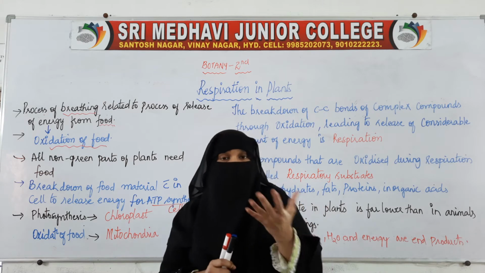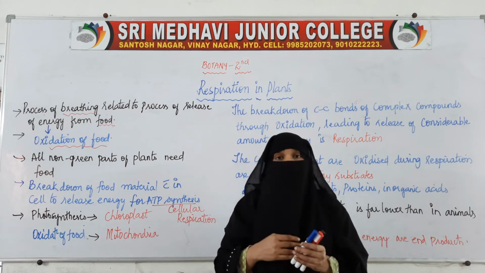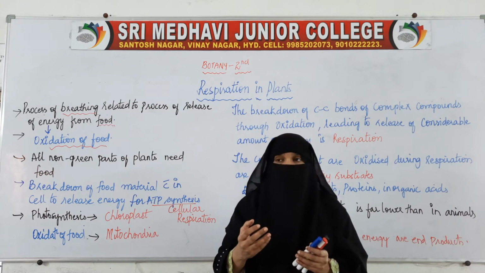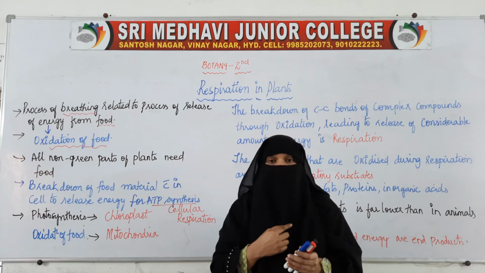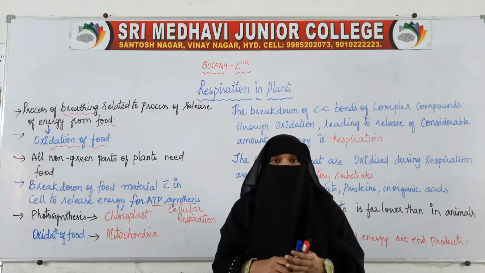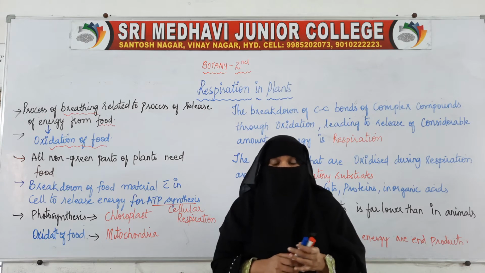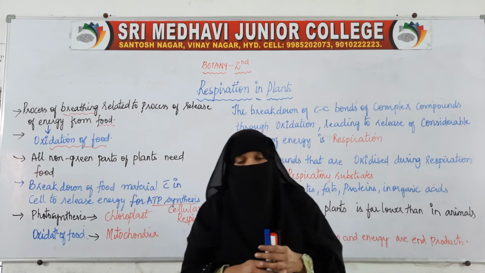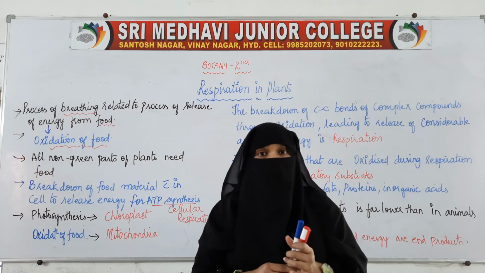For example, roots are not green in color; roots do not have chloroplast or chlorophyll. So do roots perform photosynthesis? No, because they don't have chlorophyll, they won't be performing photosynthesis.